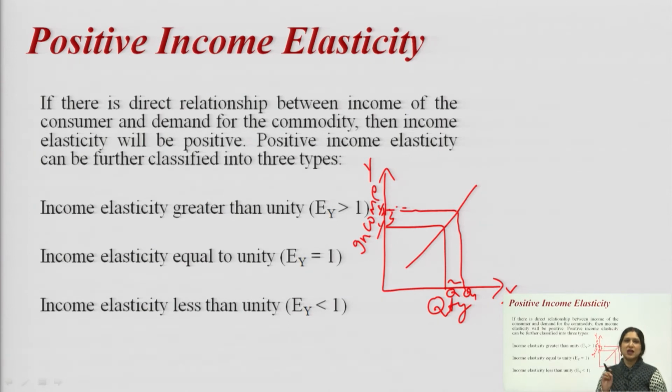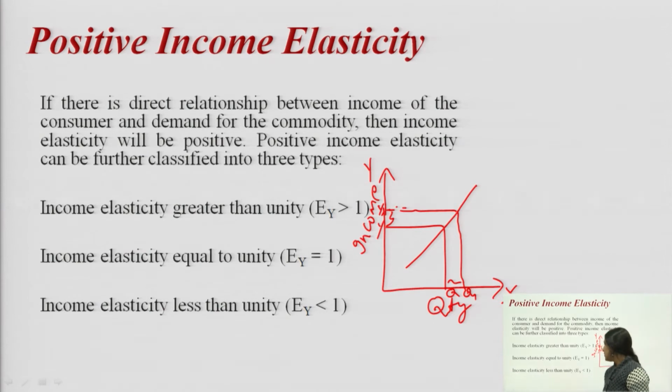Normally, the example of this commodity is necessary goods, where you won't change the consumption even if your income increases. For example, if you take salt, even if the salt is sold for free, no one will start consuming it more. So, that is an example of a necessity. Even if the income increases, the consumption of these goods will not increase. So, it will be less than 1, or you can say it is close to 0.